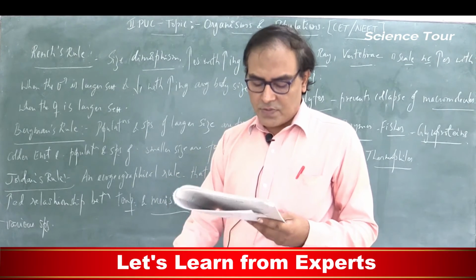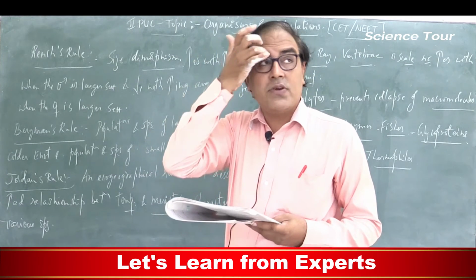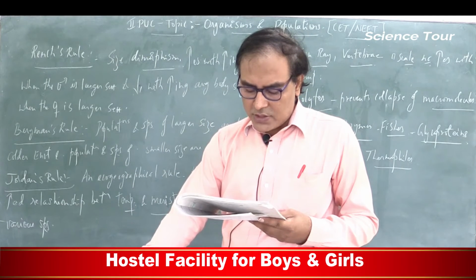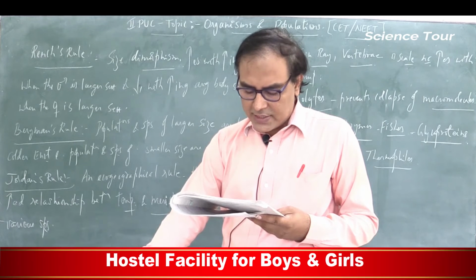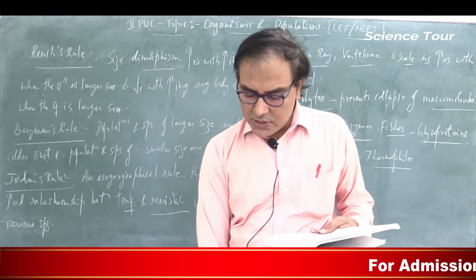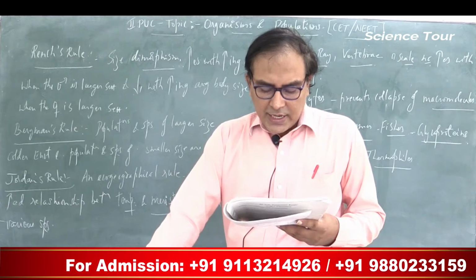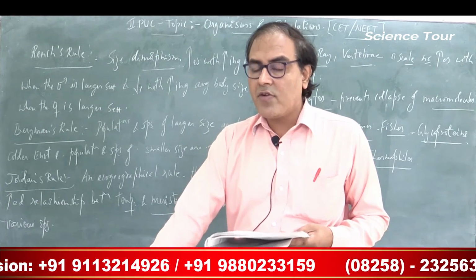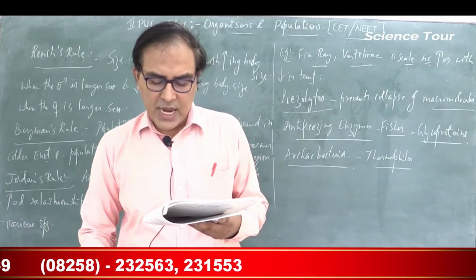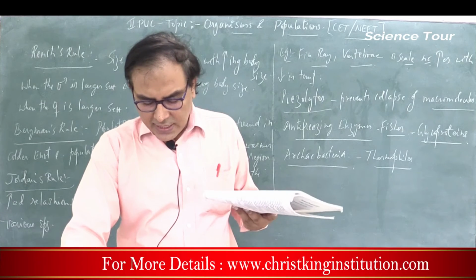Next, question number 52. Select the incorrect statement. Of the four statements, one is incorrect, and you have to select that. Option A: population ecology links ecology to population genetics and evolution. What do you mean by population ecology? Population ecology links ecology, the study of environment, with population genetics as well as the evolutionary aspects. That is the correct statement, students.